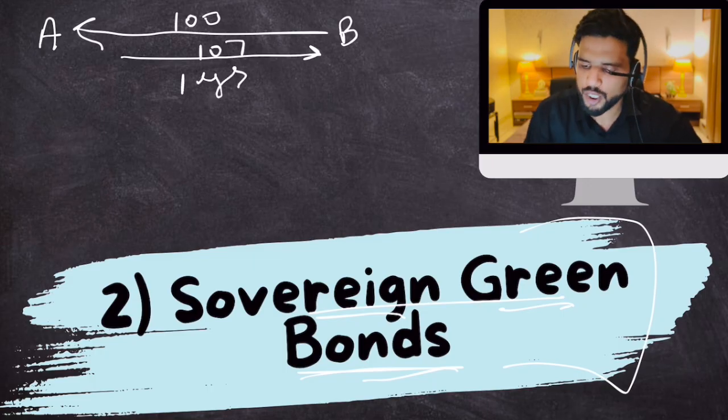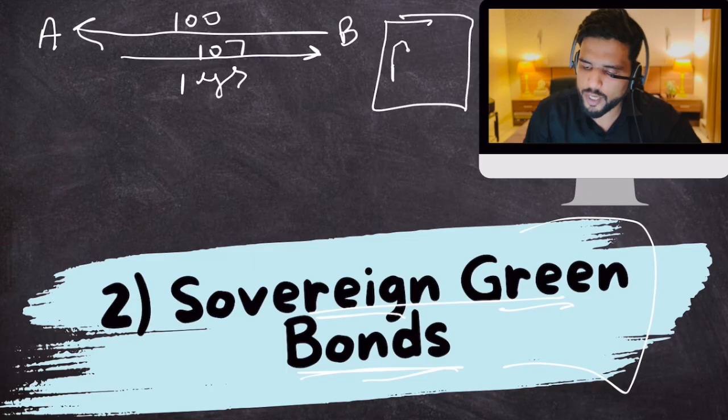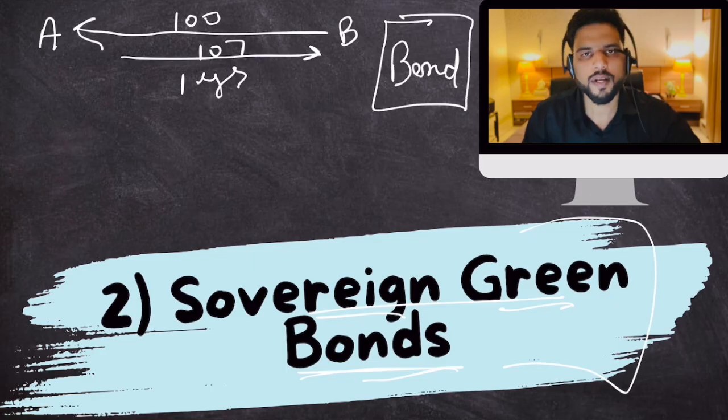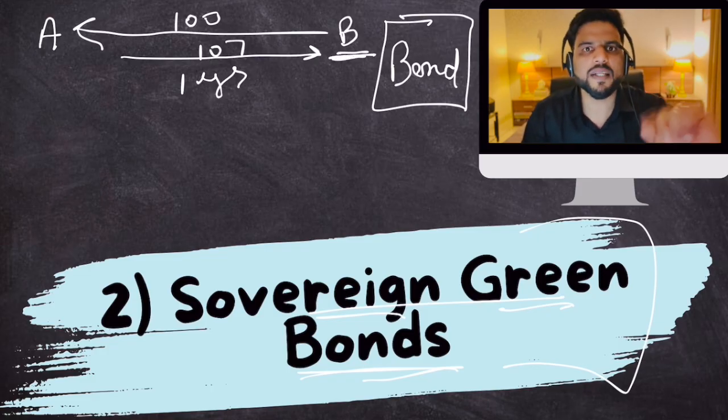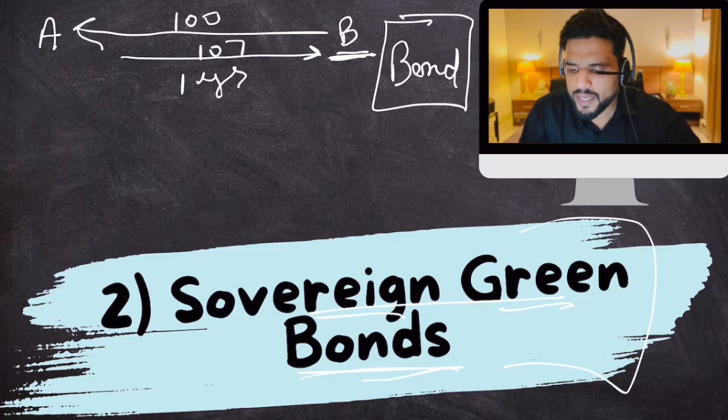This transaction is through this piece of paper, which is known as a bond. Now B will have to wait for 1 year to get his or her 107 rupees back. But what if B needs money after 6 months? What will happen then? What should you do then?